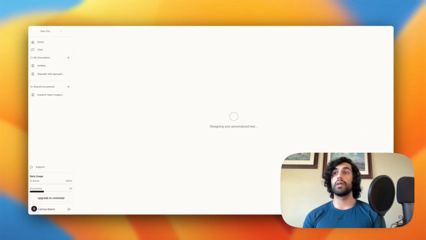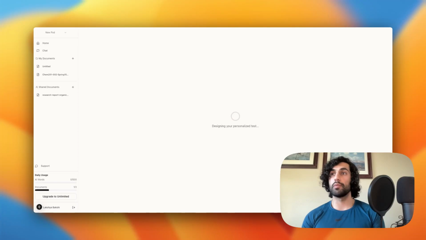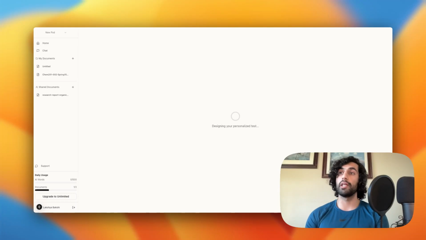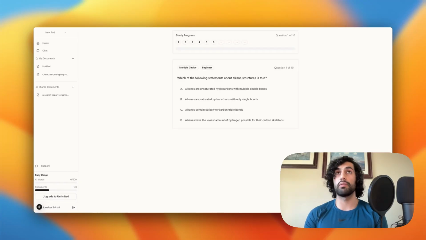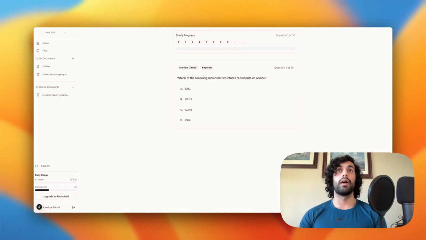What's happening right now is after we've uploaded the syllabus, we have asked to be tested on alkenes. It's taking a look at what is in our second brain, how this professor likes to test that material, and what are specific things that they may call out as expected knowledge. For example, nomenclature is not tested in all Orgo classes, but this one seems to. And it starts crafting a personalized study session for you.